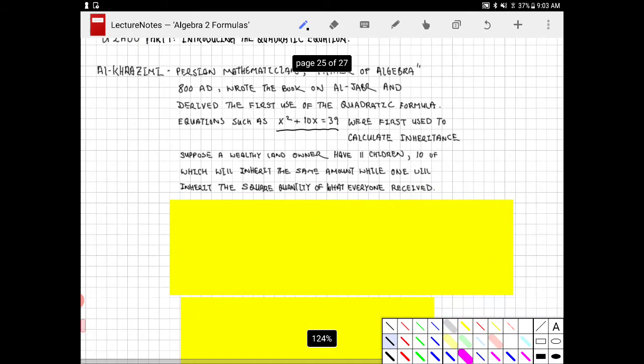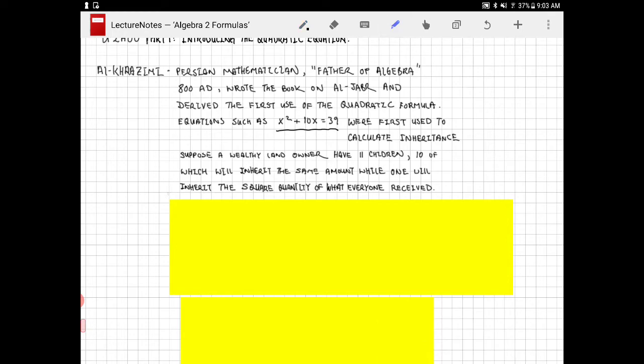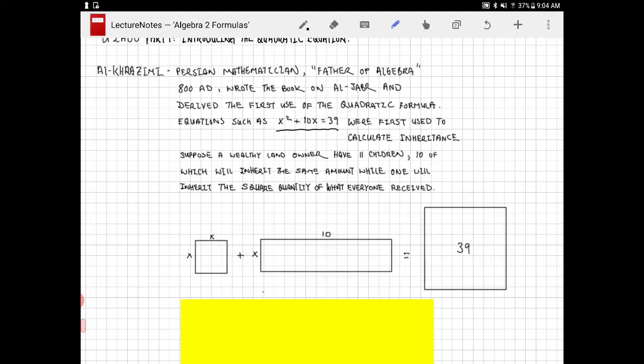Well, as it turns out, and this is why he was such a revolutionary, no one thought of making the connection between a numerical problem such as this and a geometry problem, which, in high school education, is what we attempt to do. We try very hard to bridge the two worlds together for you, that there is a major connection between algebra and geometry. And what is that connection in this particular example?